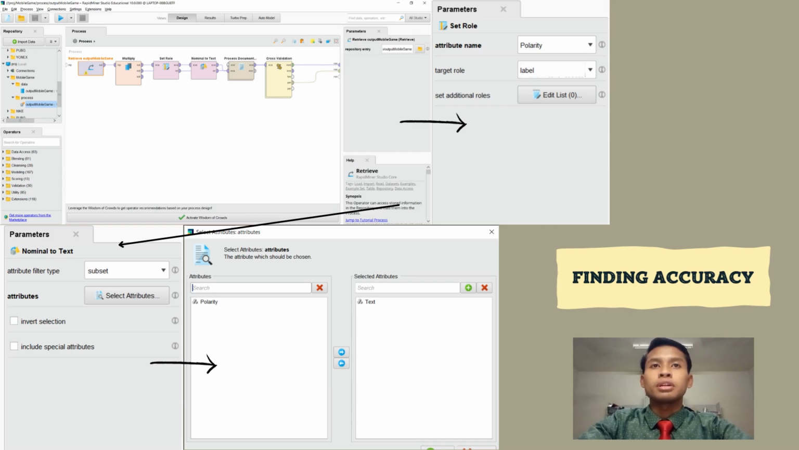We have data that is output mobile game, and then we use the set role operator. Edit in the set role parameter section. We select polarity for the attribute name and label for the target role, and then we add operators. We use the nominal to text operator. Select subset for attribute filter type.